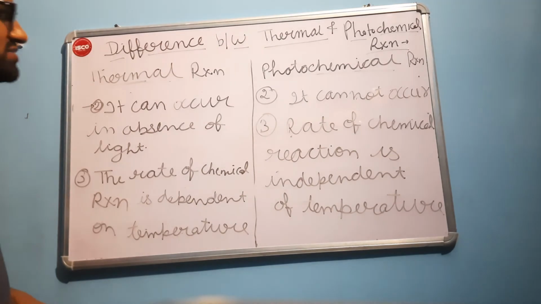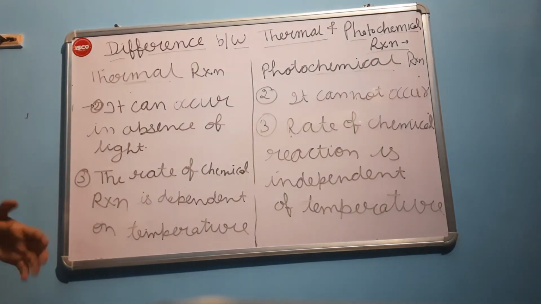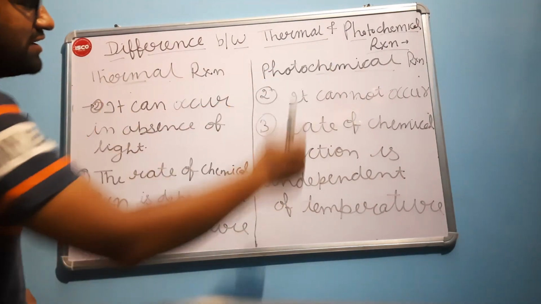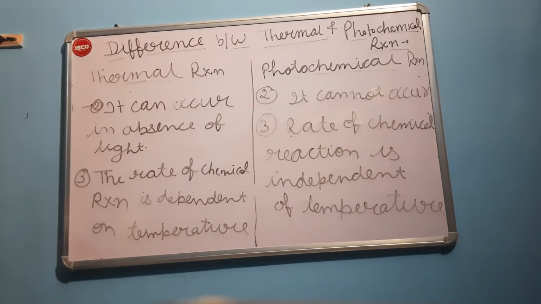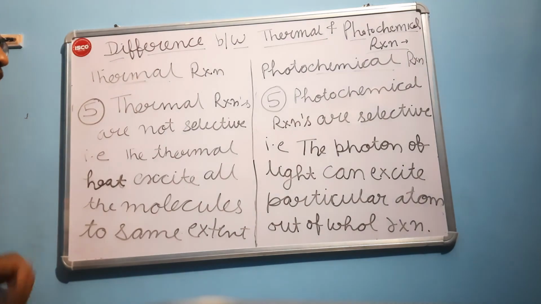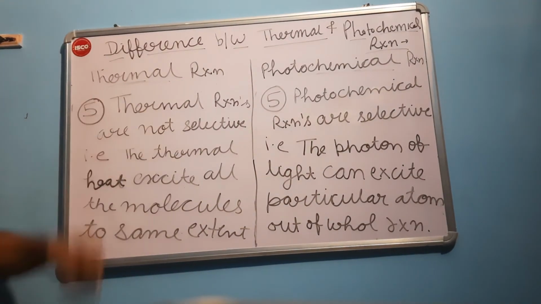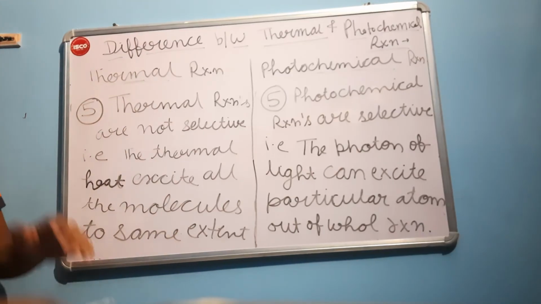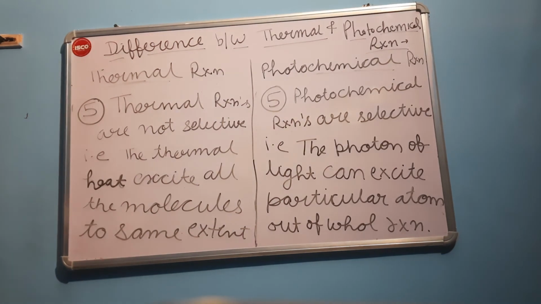The fourth difference is that thermal reactions can even occur in darkness, and a photochemical reaction cannot occur in darkness. Now let's proceed toward the fifth difference. In the fourth difference, I told that this reaction can occur in darkness, and a photochemical reaction cannot occur in darkness. So the fifth difference is that thermal reactions are not selective.